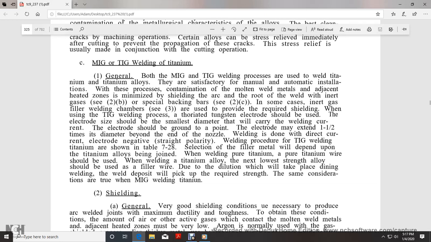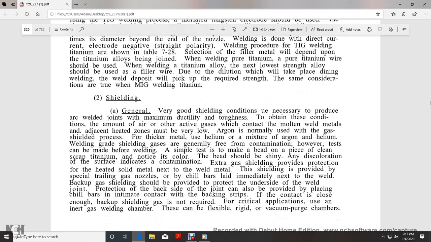The welding procedure for TIG welding titanium is shown in table 728. Selection of the filler metal will depend upon the titanium alloys being joined. When welding pure titanium, a pure titanium wire shall be used. For the welding of titanium alloy, no lower strength alloy shall be used for the filler wire, due to the dilution which will take place in the weld, so that the weld deposit will have the required strength. The same considerations are true when MIG welding titanium.